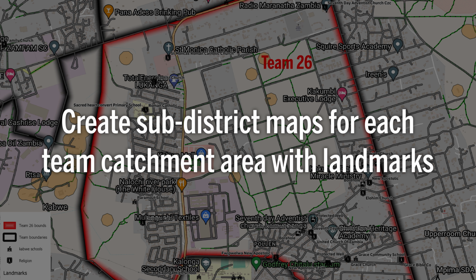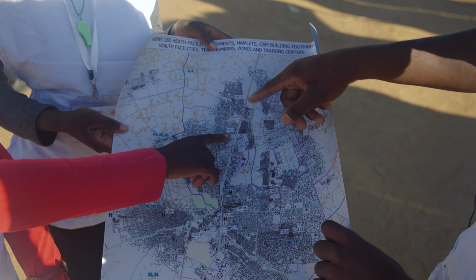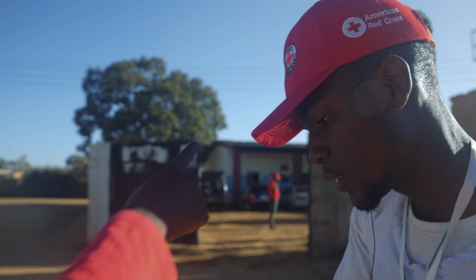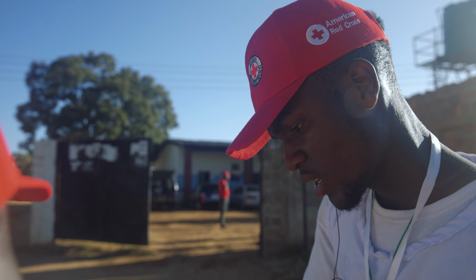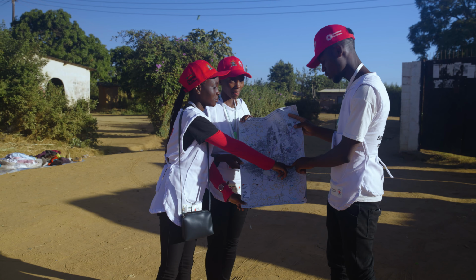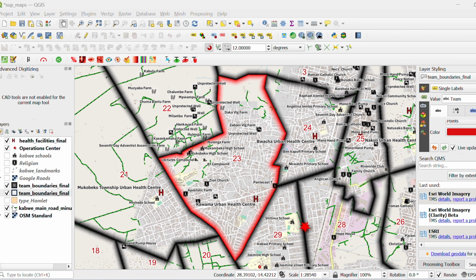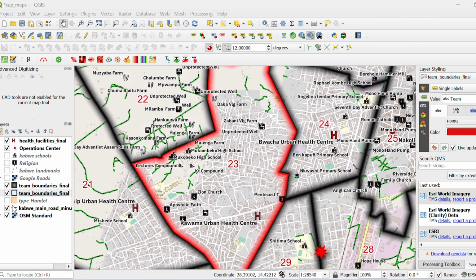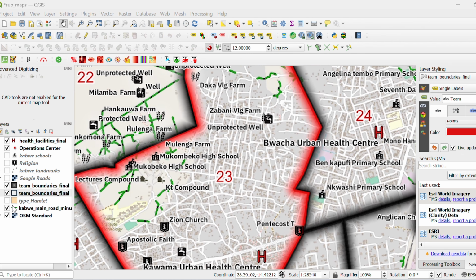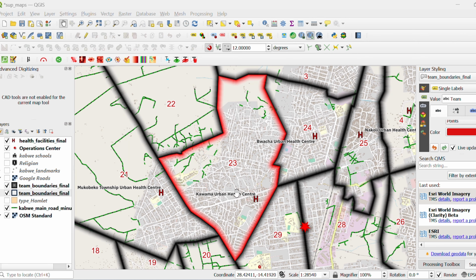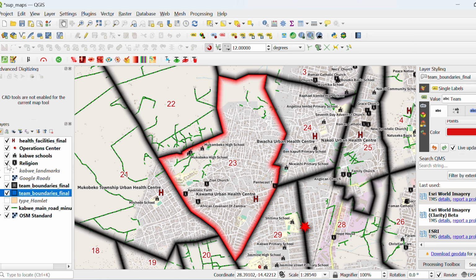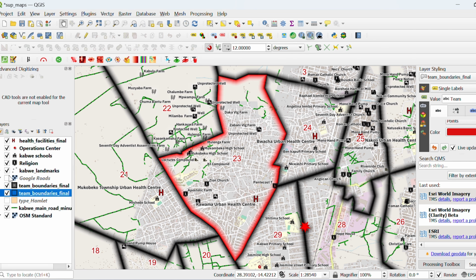Now, create individual sub-district maps that include roads, key landmarks, and the building footprints as available from mapping programs such as OpenStreetMap or using map libraries. Add the number of teams required to complete data collection in the sub-district. As an example, let us look at a sub-district that only requires one team, in this case, Team 23. As you will see, Team 23 in the sub-district map has clearly defined boundaries, locations of buildings and dwellings, roads,